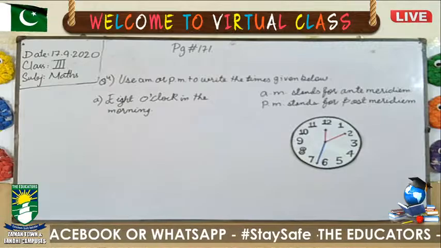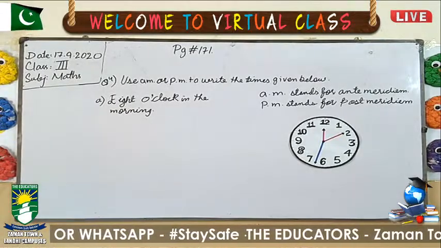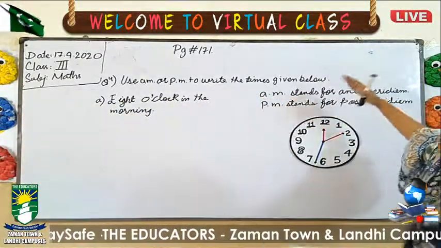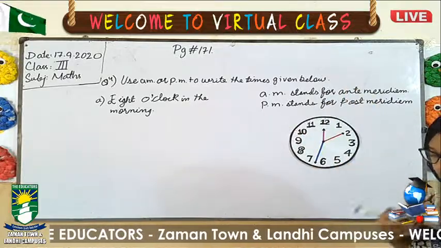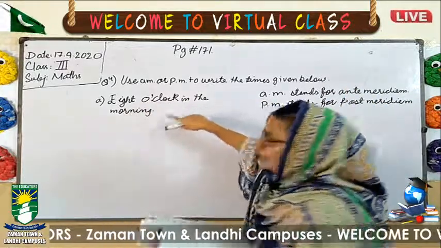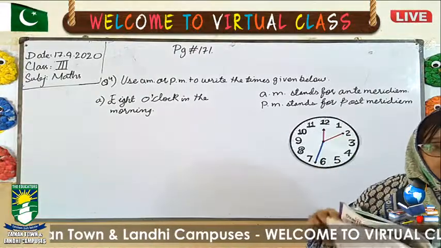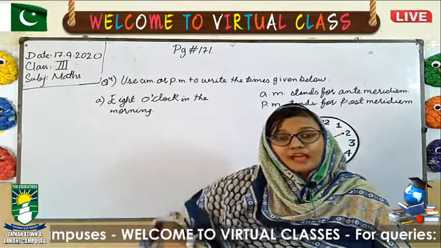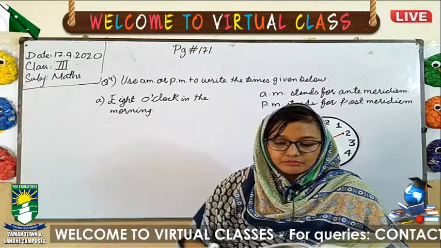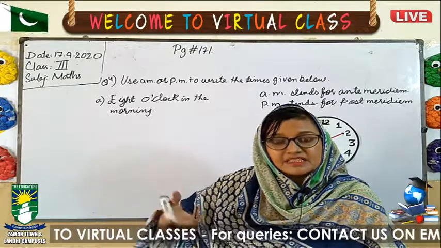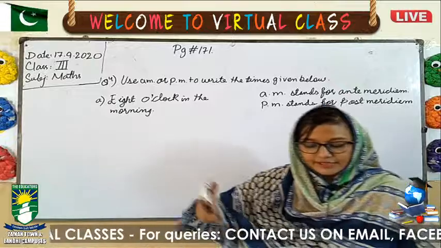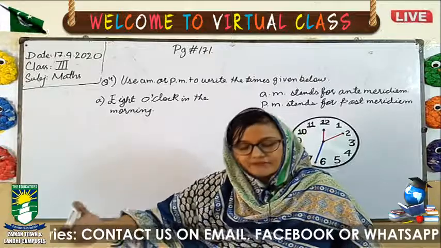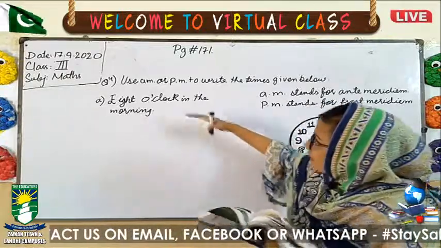In the question we have: write AM or PM to write the times given below. So simply we have the question, 8 o'clock in the morning. Noon means 12 o'clock in the daytime, midday. The time between 12 midnight and 12 noon is called AM, and the time between 12 noon and 12 midnight is called PM. They are saying 8 o'clock in the morning.